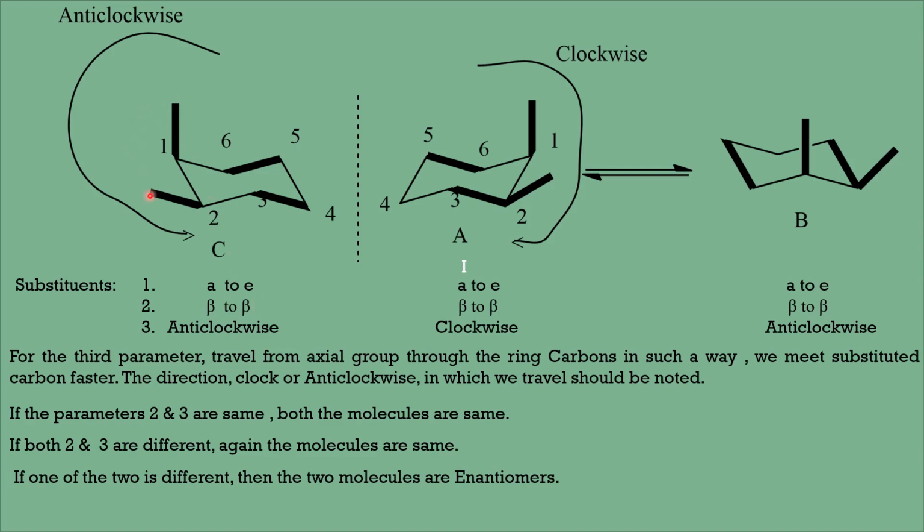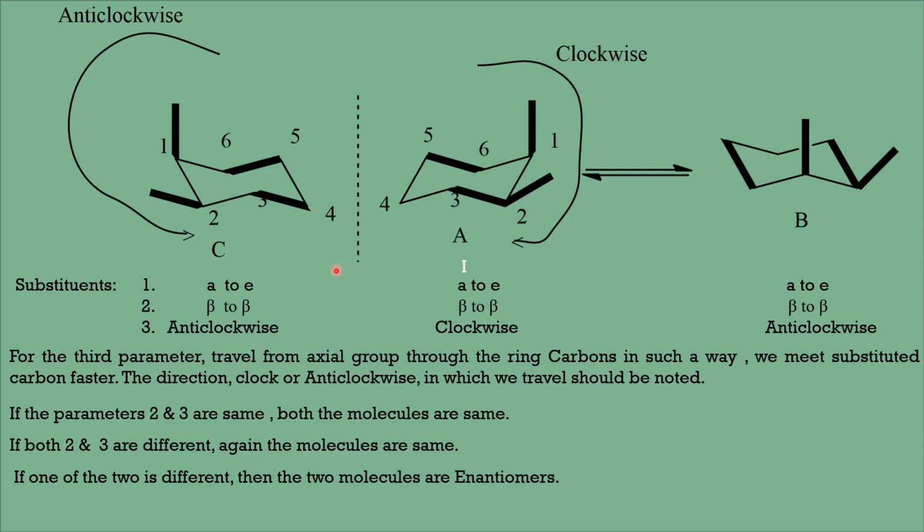We go from this direction. And here again this axial bond is beta, the equatorial bond also is beta, upward. So we travel from beta to beta. So for this molecule also we have fixed the orientations, beta to beta. The axial bond is beta, equatorial bond is beta, axial beta, equatorial beta.